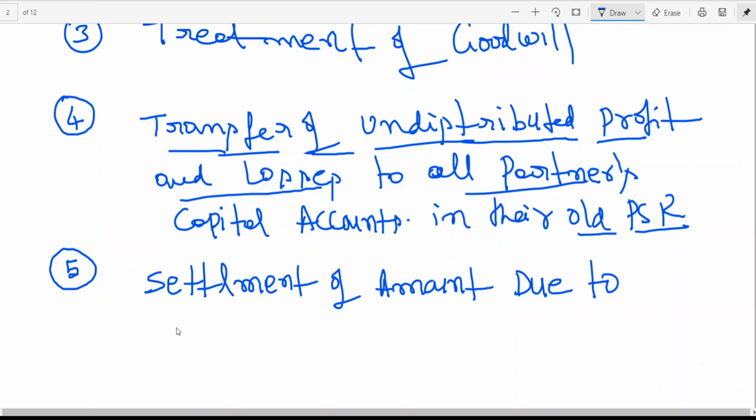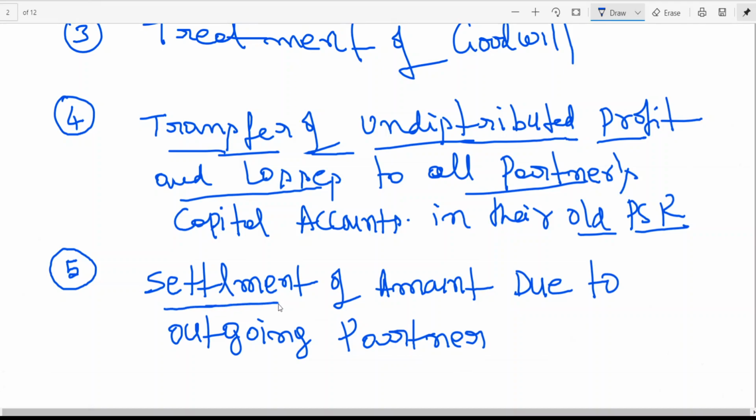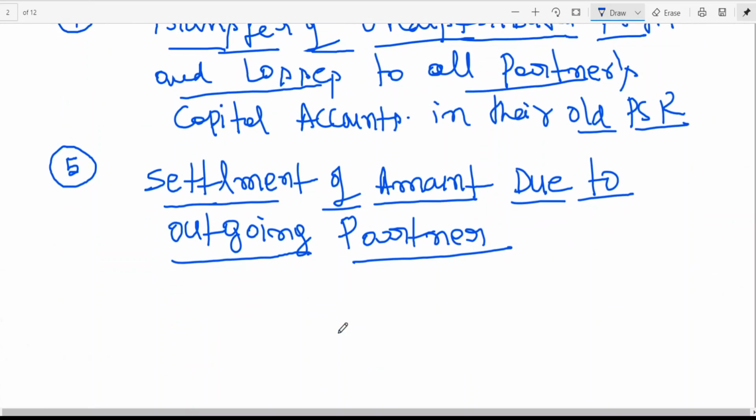In case of admission, the new partner brings cash towards his share of capital.